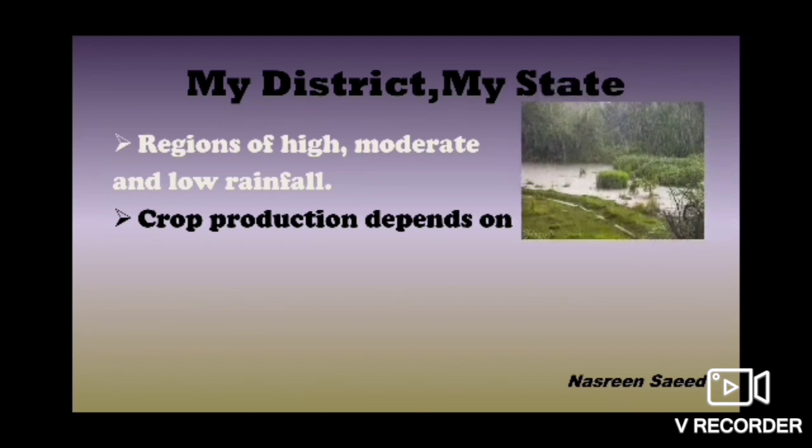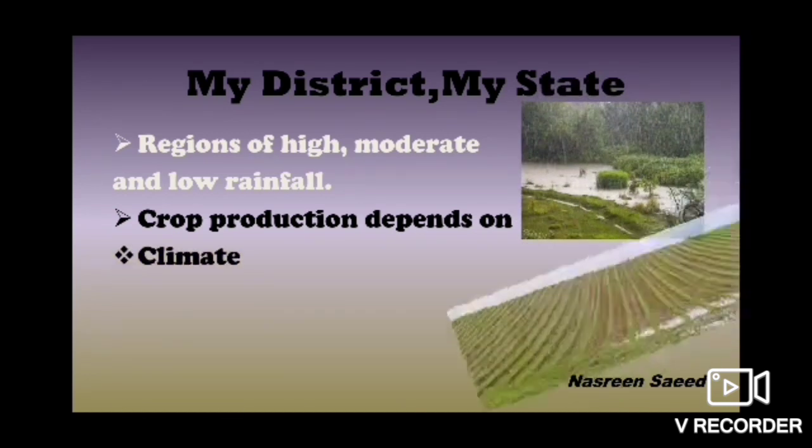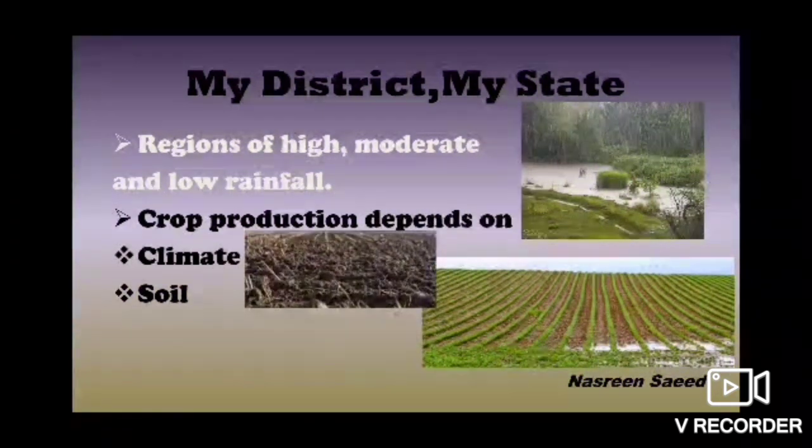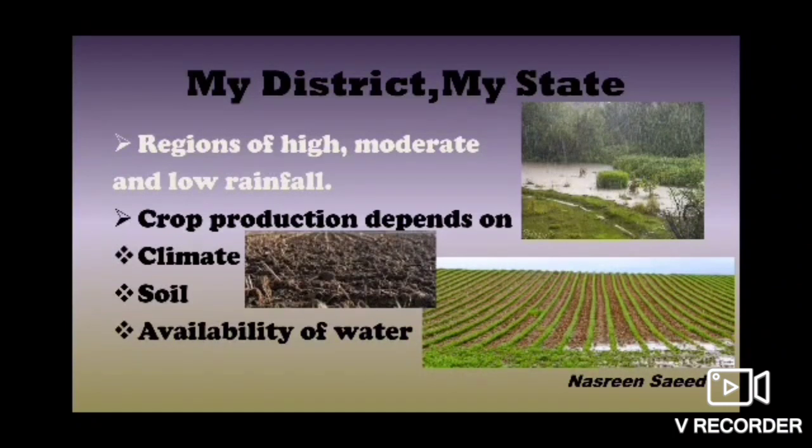The production of crops depends on the climate, soil and availability of water. So if you see, crops are grown in our state, but they depend on the climate, soil and availability of water. As a result of this, there is variety in the crops grown.